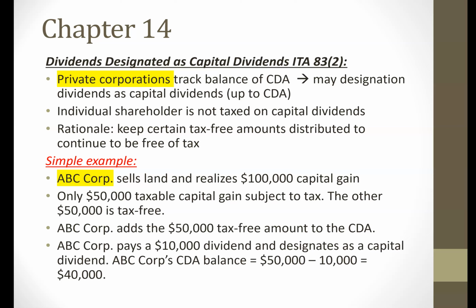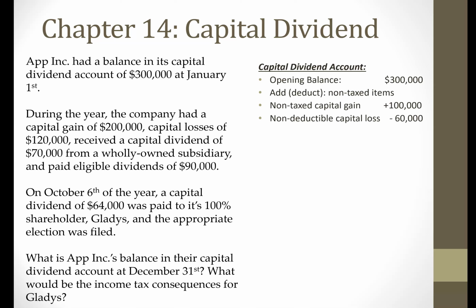So the capital gain that the company realized was $200,000. So $100,000 will be taxed, and $100,000 will not be subject to tax. So the non-tax portion we add to the CDA balance. Now with capital losses, the same thing. The amount that's not deductible, which is $120,000 times 50%. So that $60,000 non-deductible capital loss will be deducted from the company's CDA balance.